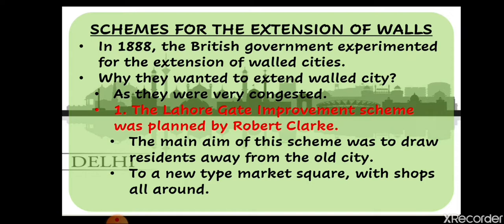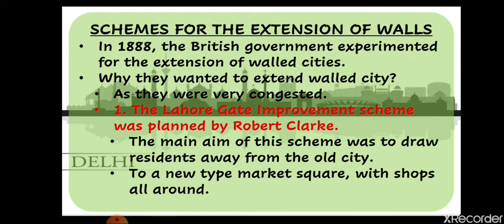Okay, because already Shahjahanabad was an established city. Now Britishers also needed some space in that city to make their houses. For that purpose they wanted to extend that area so that they can build their own houses there. So that is why basically they wanted to make their houses away from the old city. If they built it with the walls, then they would be separated from the old city. That is why they wanted to break that wall in between so that it becomes one area.